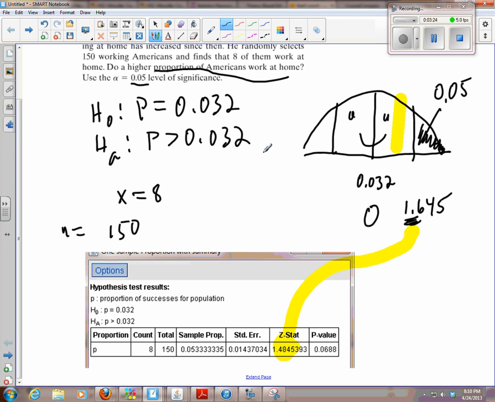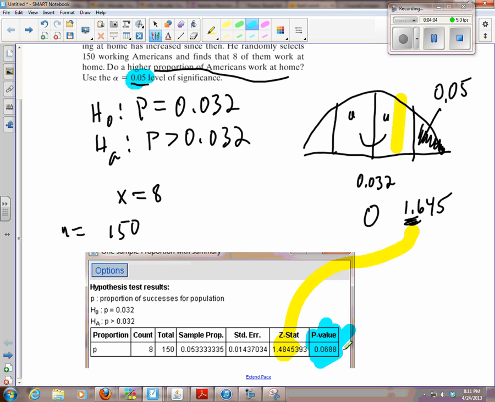Now, if we wanted to tackle this using a p-value, the level of significance is 0.05. The p-value is 0.068. This is bigger than the level of significance. See, the level of significance is the chance that you're wrong if you decide H0 is wrong. So anytime you're less than a 5% chance of being wrong, we're going to say H0 is incorrect, we're going to reject it. This is too big. This is saying there's a 6.8% chance we're wrong, which is too high a level of error to be acceptable.